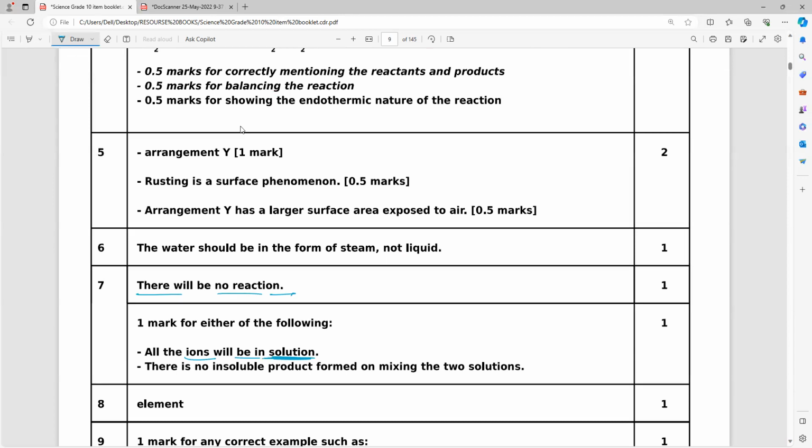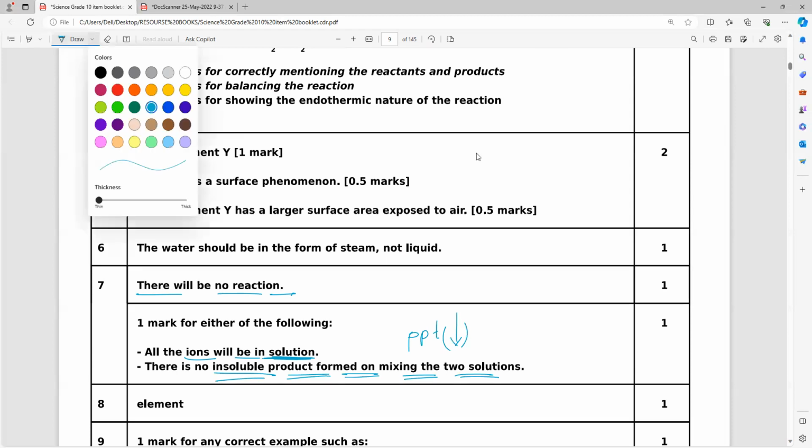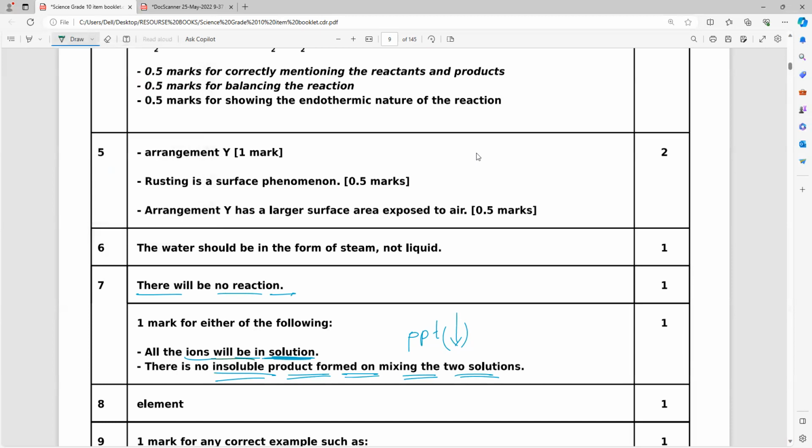All the ions will be in solution. There is no insoluble product formed on mixing these two solutions. If an insoluble solid forms, only then do we call it a double displacement reaction. If a PPT forms, only then. Clear, everybody? So here all are soluble, all ions will be in solution, everything is soluble in water. No reaction takes place. That is what to remember. Okay, guys?